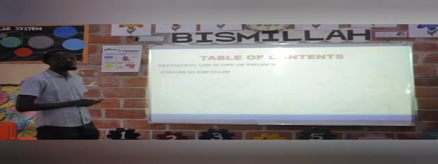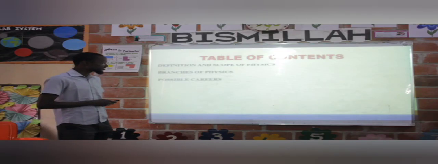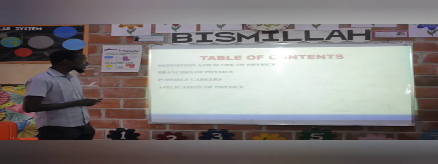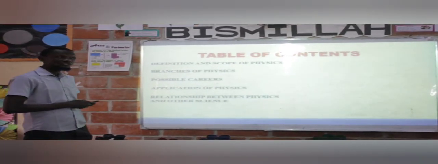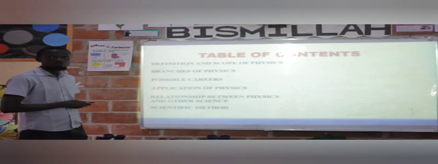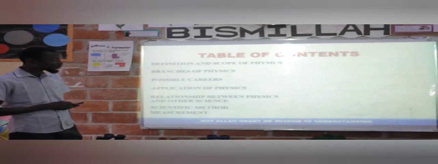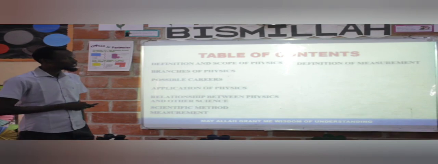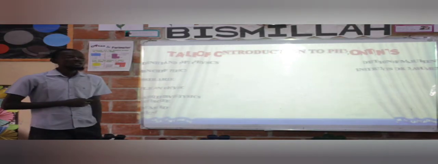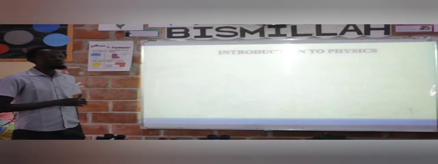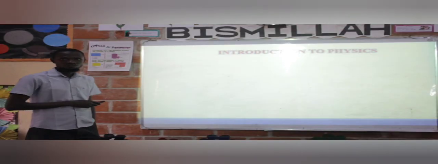We look at the branches of physics. And then we look at the possible careers in physics. Then we look at the applications of physics. We look at the relationship between physics and other sciences. Then we look at scientific method. After that, we equally look at measurement. Then we look at the definition of measurement, the instrument for measurement, and this is where we start in measurement. Now let's take the first one, which is the introduction to physics class.